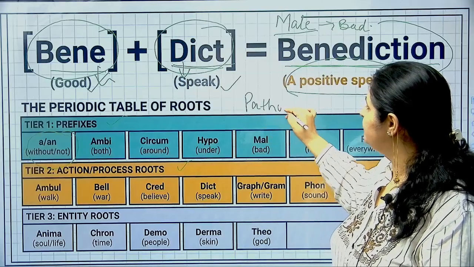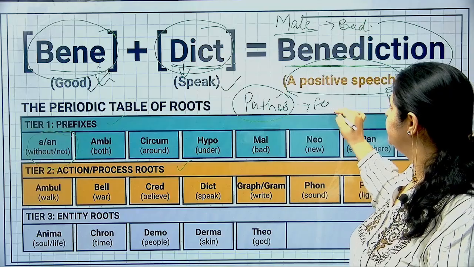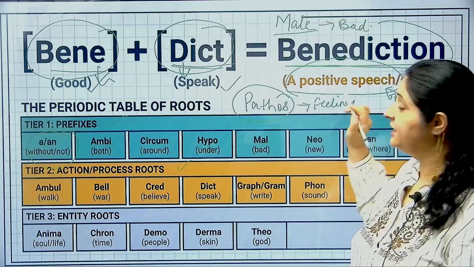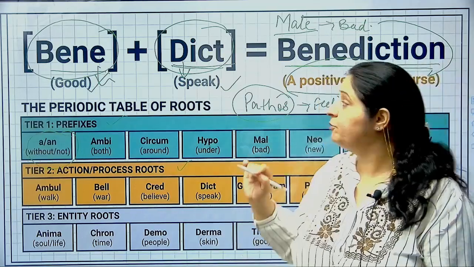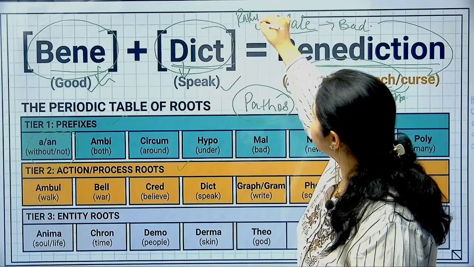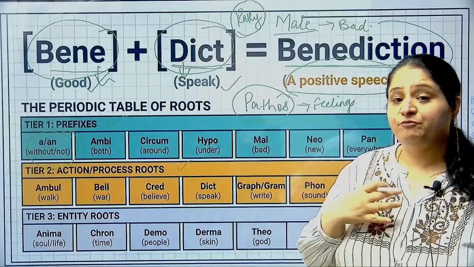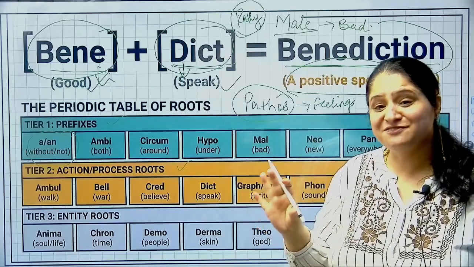Now pathos has come from Greek origin. Pathos means feelings, and the word pathy has come from pathos only. The word pathy, I'm writing it over here, has come from pathos. So pathy means feelings. Now pathy is feelings, pathos is feelings.